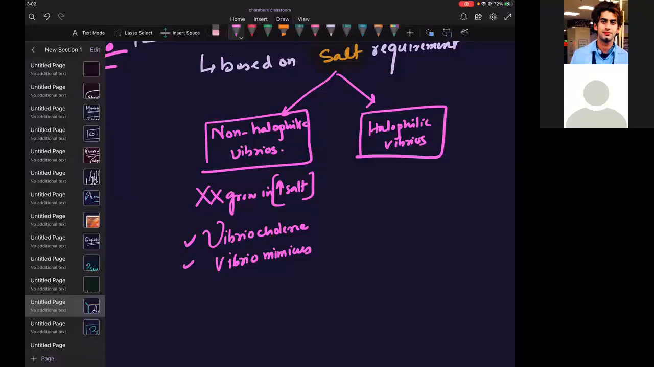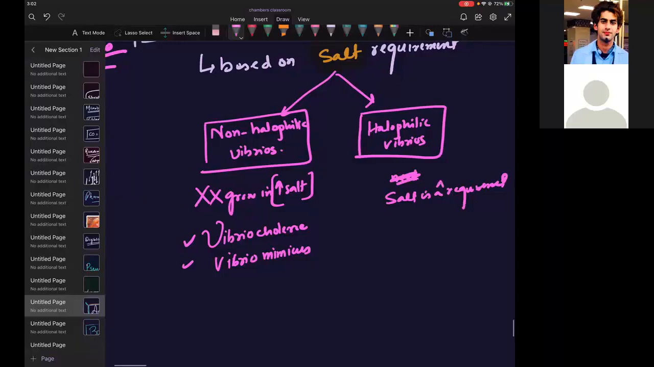Halophilic Vibrios are those that need salt. Salt is a requirement. Which requirement, relative or absolute? Absolute. This point will be asked in the exam. Absolute requirement is salt.